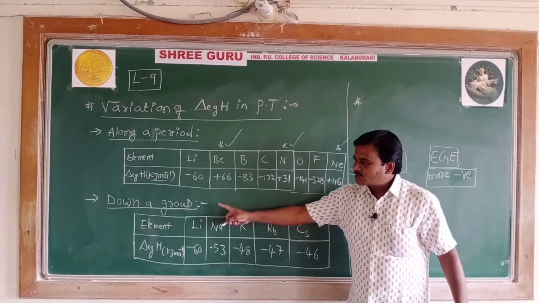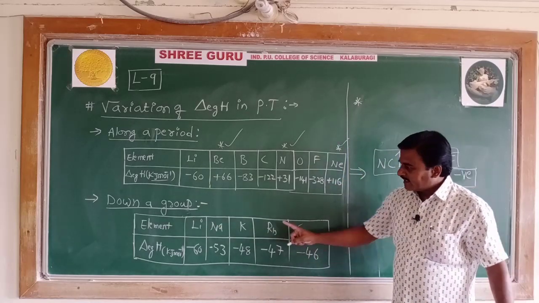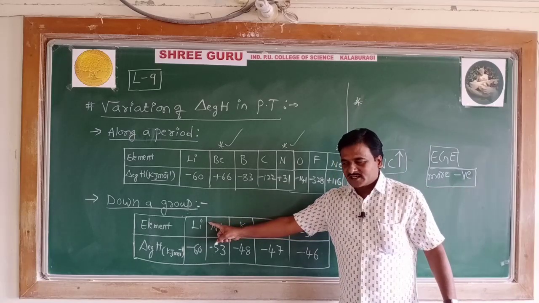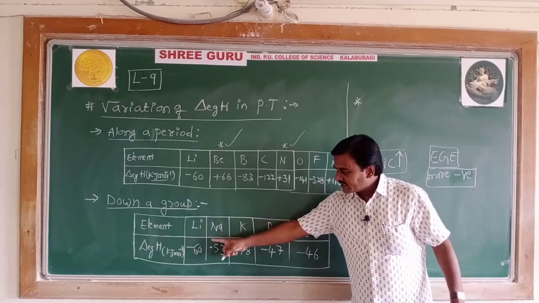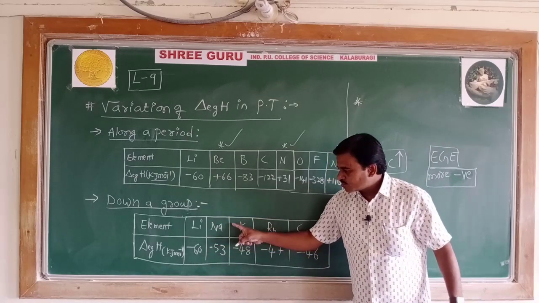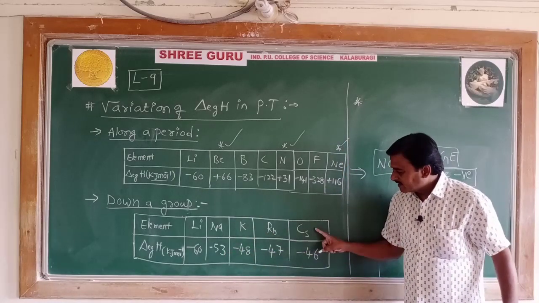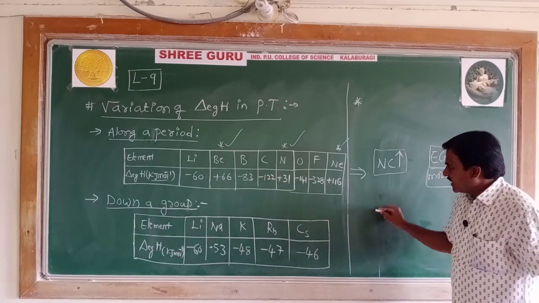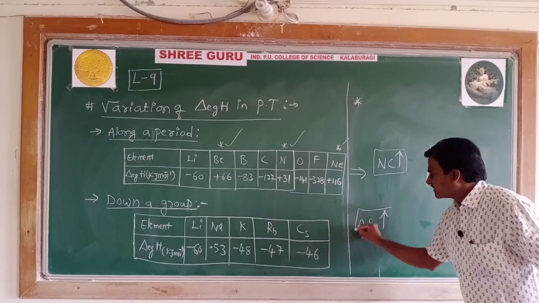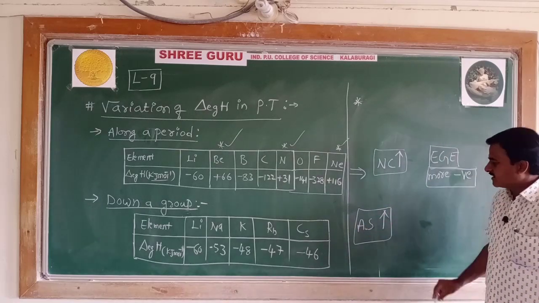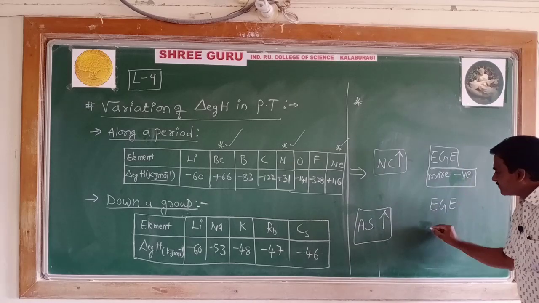Come on, looking at the variation down the group. See, in the table, the elements of the first group were taken: lithium, sodium, potassium, rubidium, cesium. Now look at the electron gain enthalpy: lithium minus 60, sodium minus 53, potassium minus 48, rubidium minus 47, cesium minus 46. That means as the atomic size increases, the electron gain enthalpy becomes less negative.